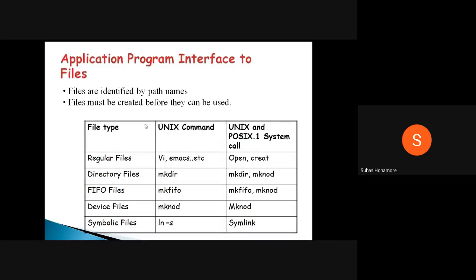Now we'll see. Okay, so this is the application program interface to files.